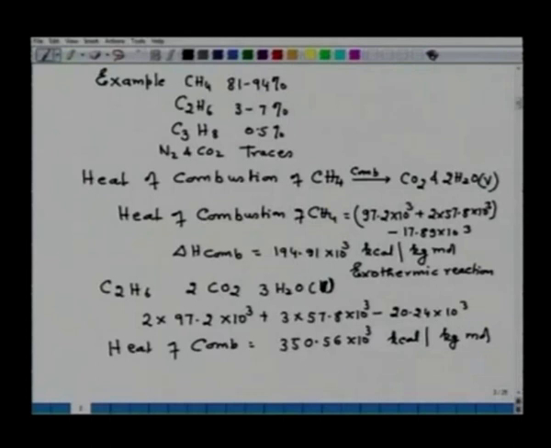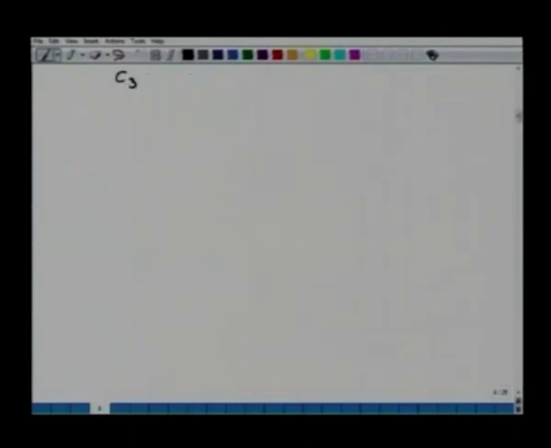Similarly, we can also find out for another component, C3H8. Doing the same exercise, 3 CO2 and 4 H2O are the complete products of combustion, which we take in the vapor state. Again, I write down the heat of formation of CO2, the heat of formation of H2O, and subtract the heat of formation of C3H8, as I have done; you can also do it because the values are given.